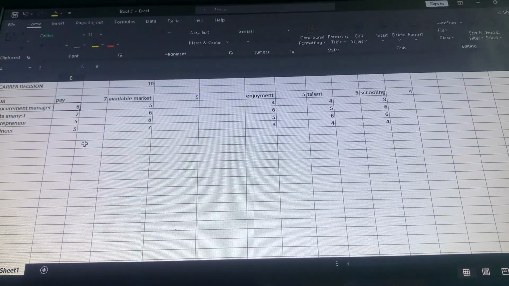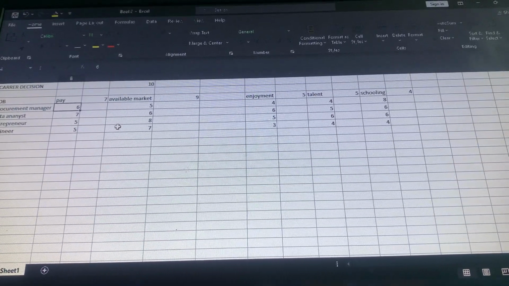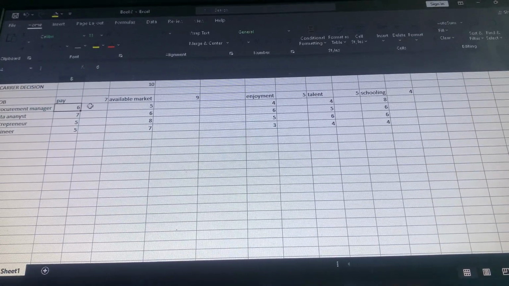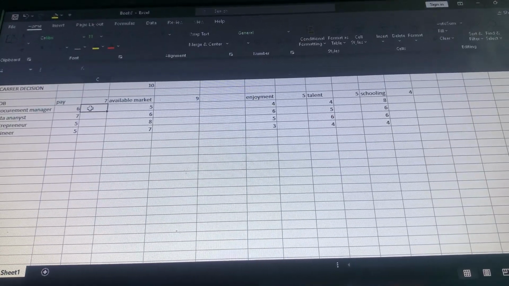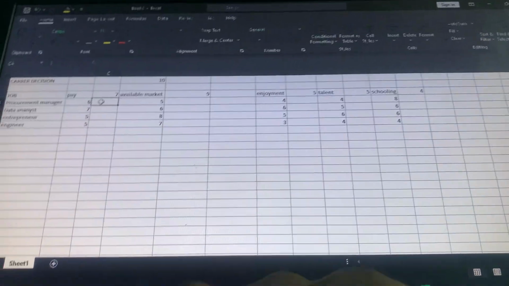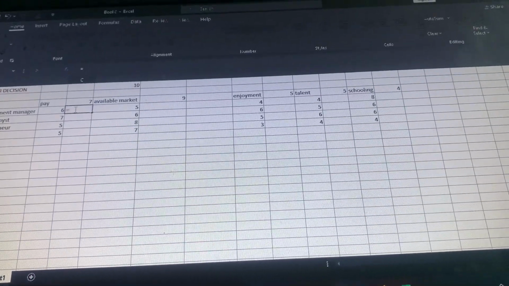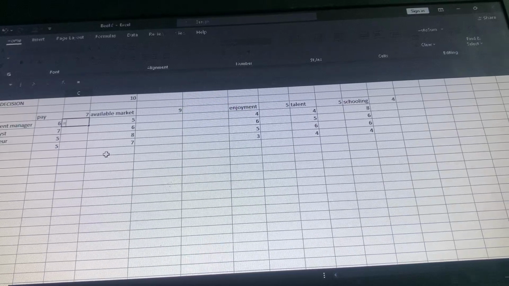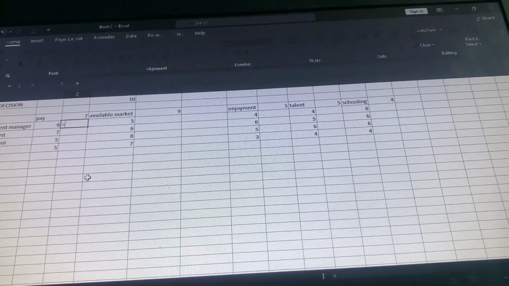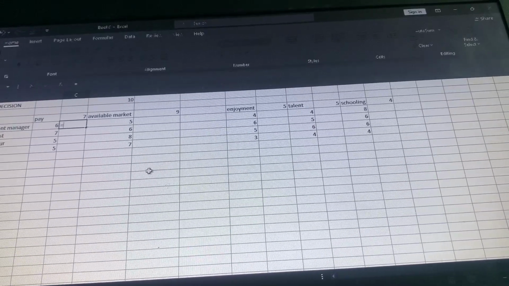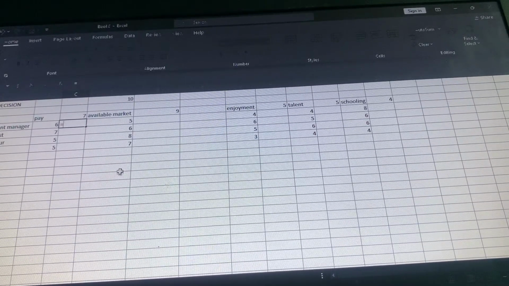Now let's get started. So we are going to use Excel formulas to make this calculation. We are going to calculate the score of procurement manager. We click on this one and then we type the equal sign. The equal sign here, as I have taught you in my previous video about how to use some of these formulas. So if you don't know how to use Excel formulas, go and check my previous video and learn, and come back to continue with this one.